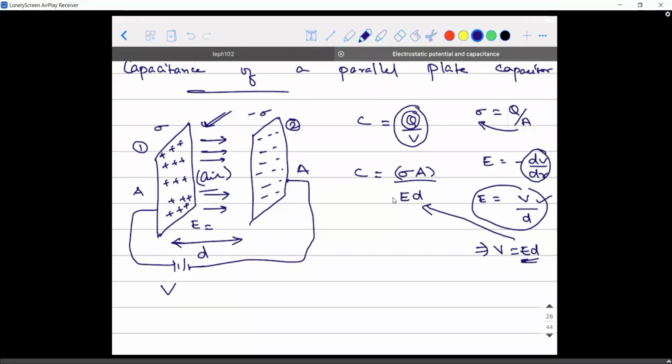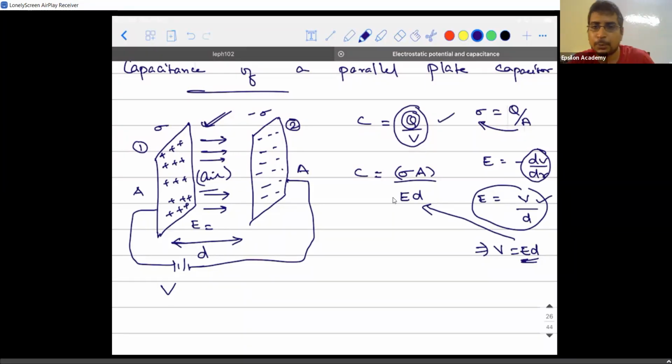Okay. So one way is, if in the question they have given you the charge and potential difference, divide both so that you will directly get the capacitance. That is one way. Not in every question they will directly give you charge, and not in every question are they going to give you potential difference. Sometimes they can give you surface charge density and electric field. Then this will be the secondary formula. Please make a note of this point also. So sigma into A divided by E into d is another formula for capacitance.